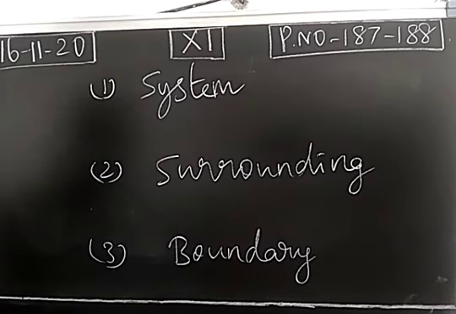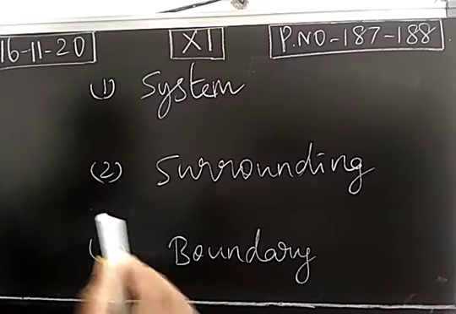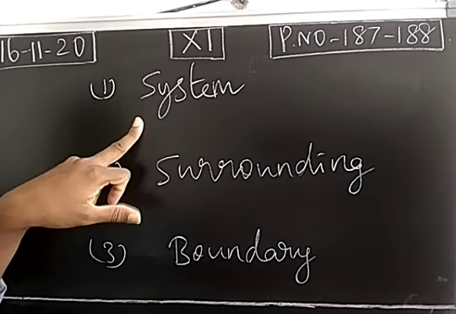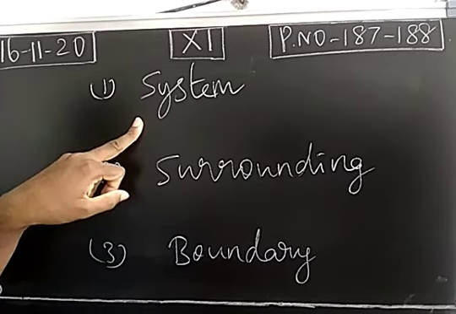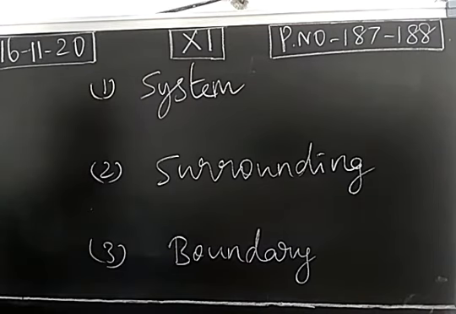Surrounding. Except the system in the universe, the remaining things are surrounding. If this is the system, except this, all the remaining things in the universe are called the surrounding. Right? So in the universe, the substance which is under study is called a system, and except the system, the remaining things in the universe are called the surrounding.